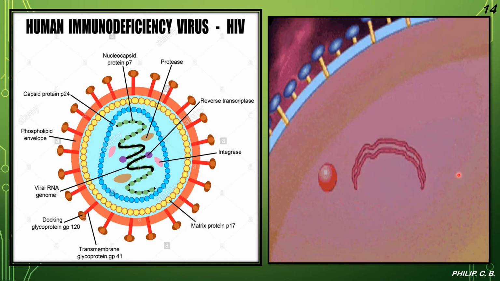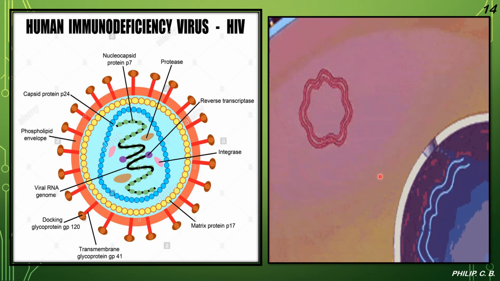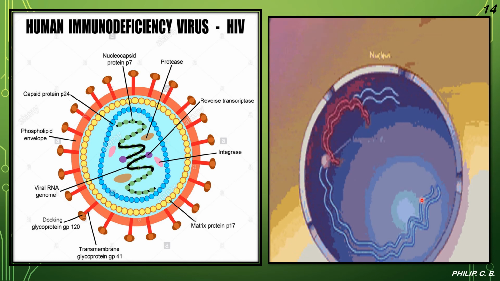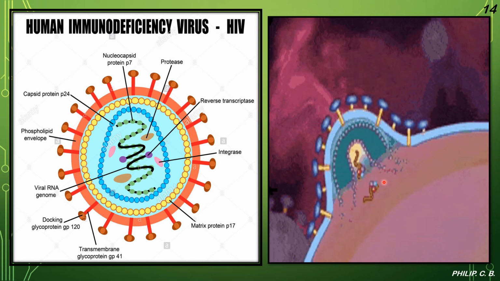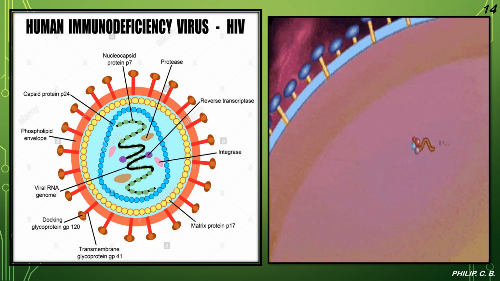And then what happens further, this forms a circular DNA, the DNA which is formed from the RNA. Further, this circular DNA enters into the nucleus. In the nucleus it joins with our system, or we can say it takes help of our system, and then it starts to produce a new strand, and then we can see how the new virion is formed, right? What you saw in the earlier image.